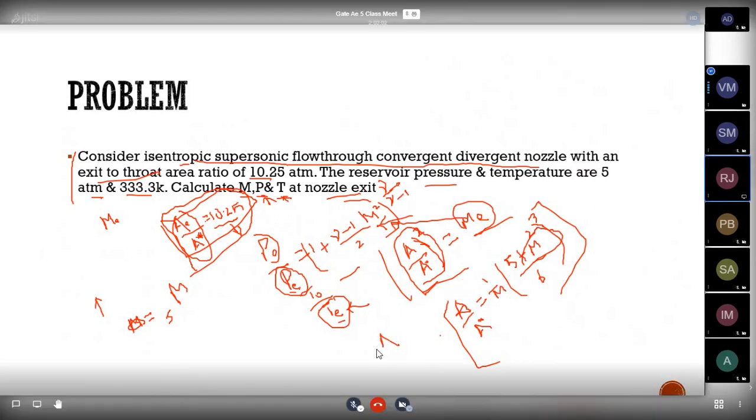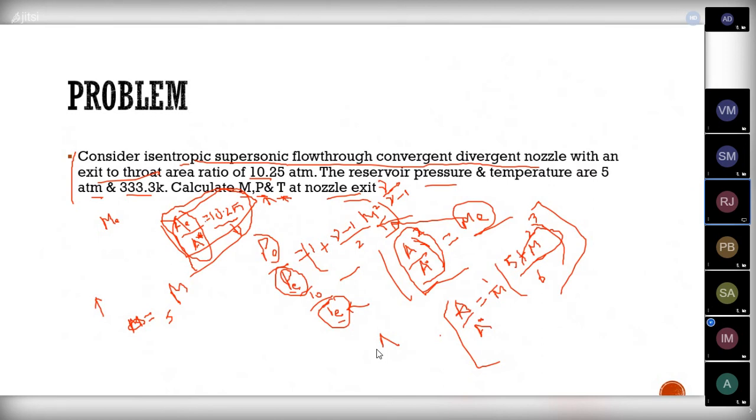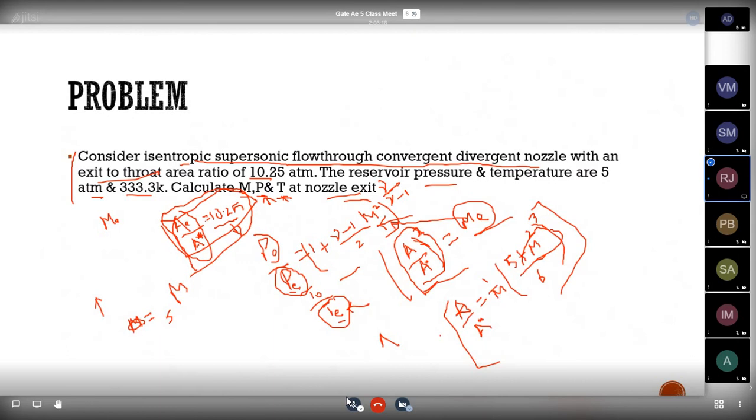Excuse me, sir, while solving the equation, we are getting the power to become 6, sir. So it becomes complex for us to solve it. M power 6, yes, sir. It will be difficult, sir. Okay, leave this. We can solve this sum in our next class by using the gas tables.